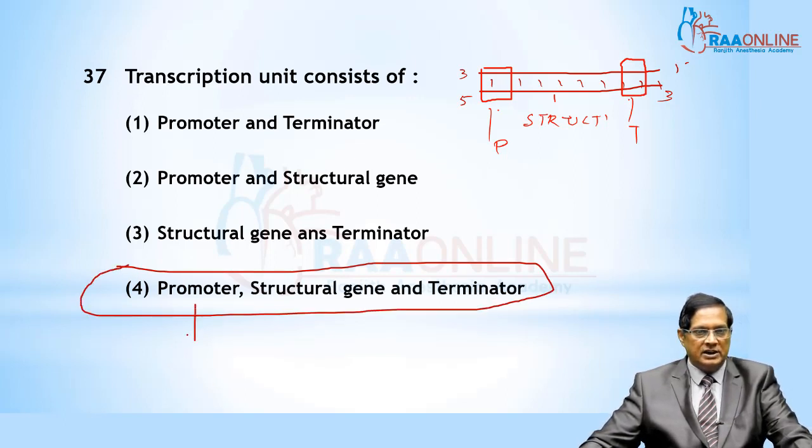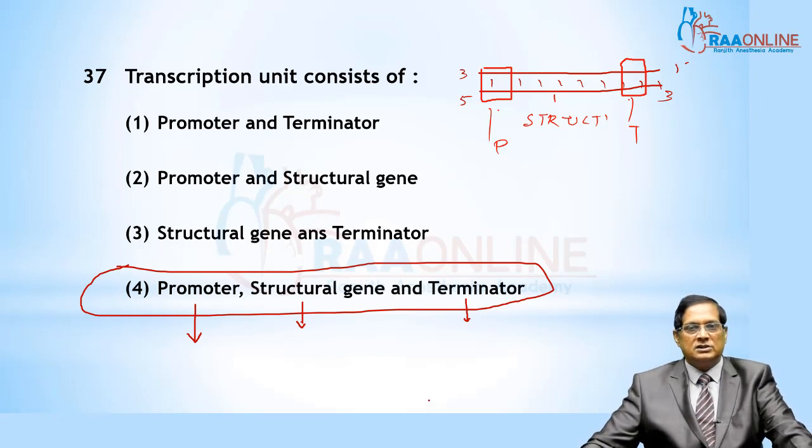Promoter is the binding site for RNA polymerase. Structural gene is the actual gene responsible for the synthesis of messenger RNA. Terminator is responsible for the termination of transcription.